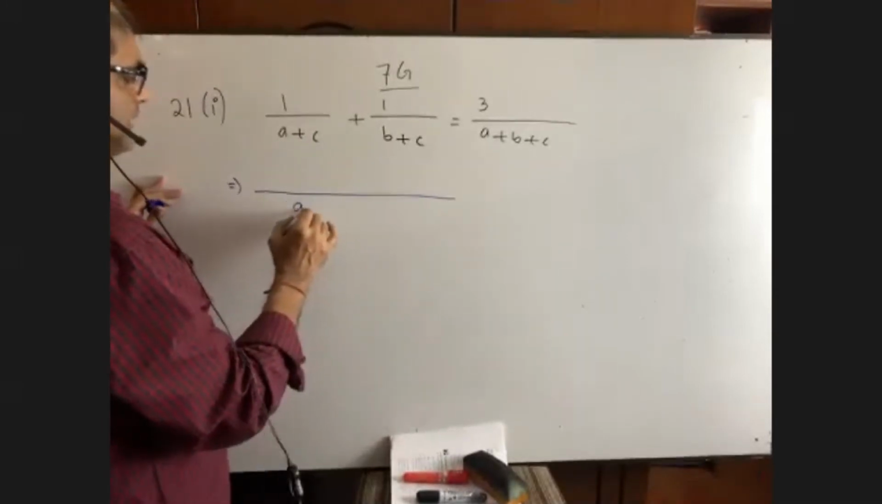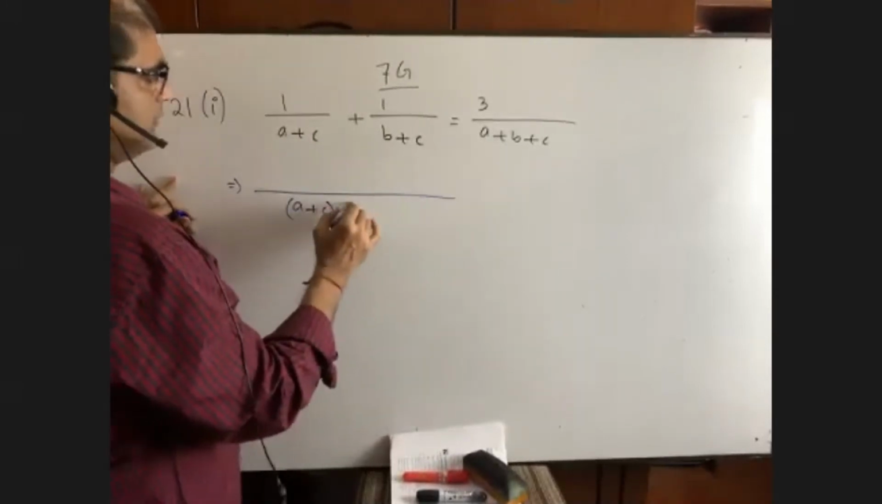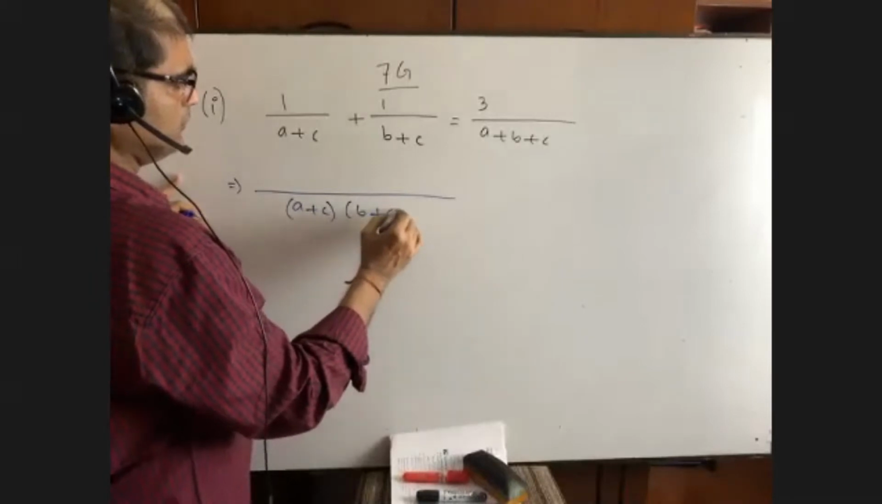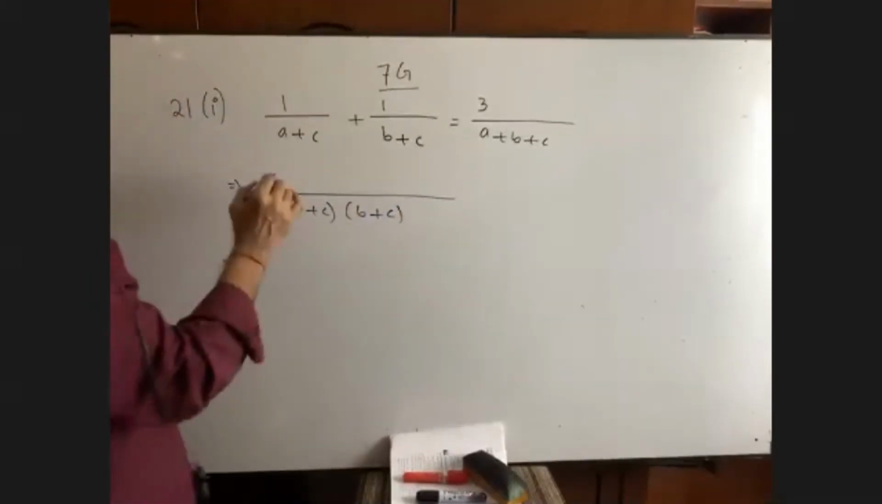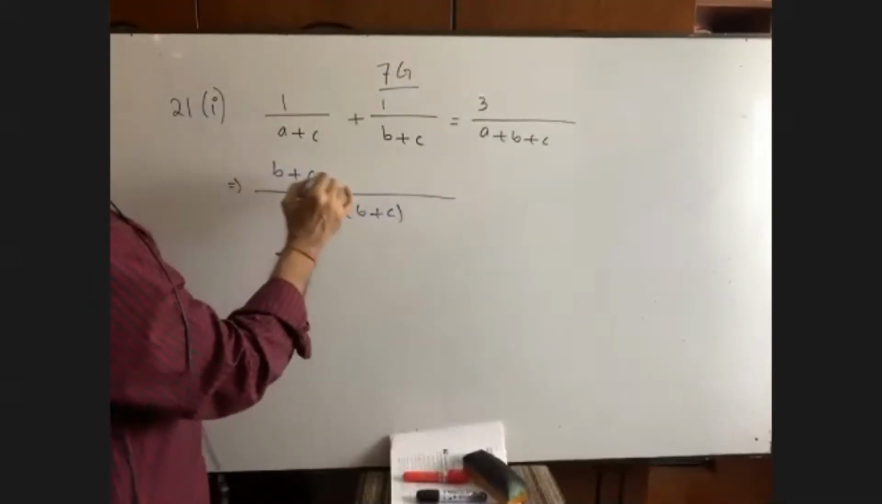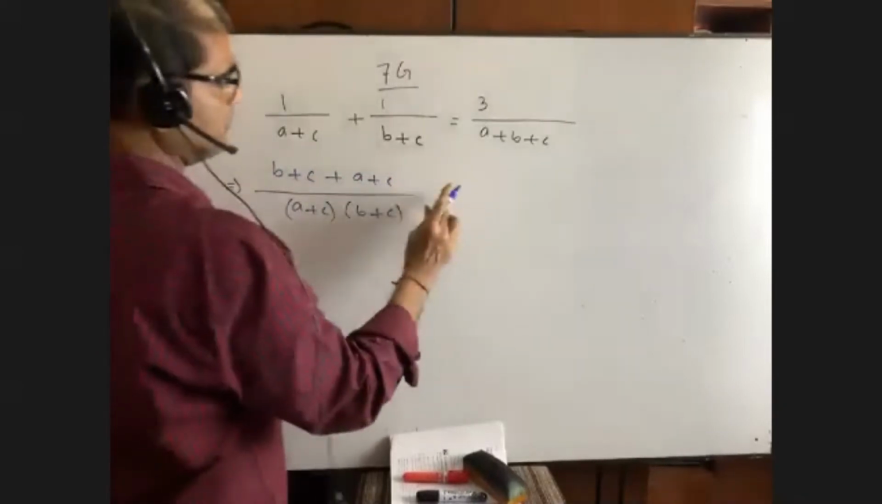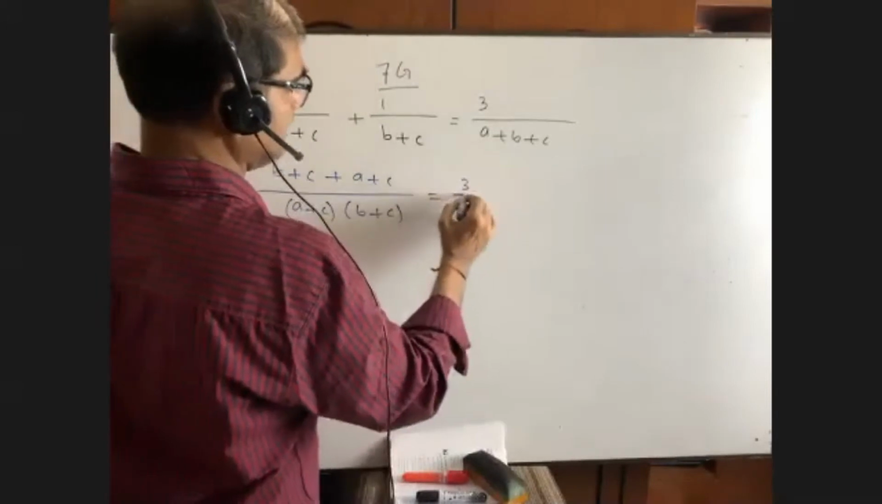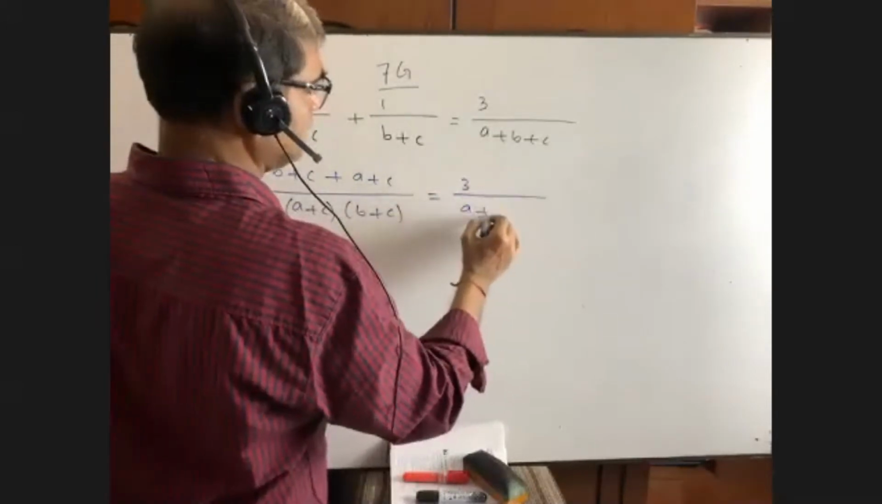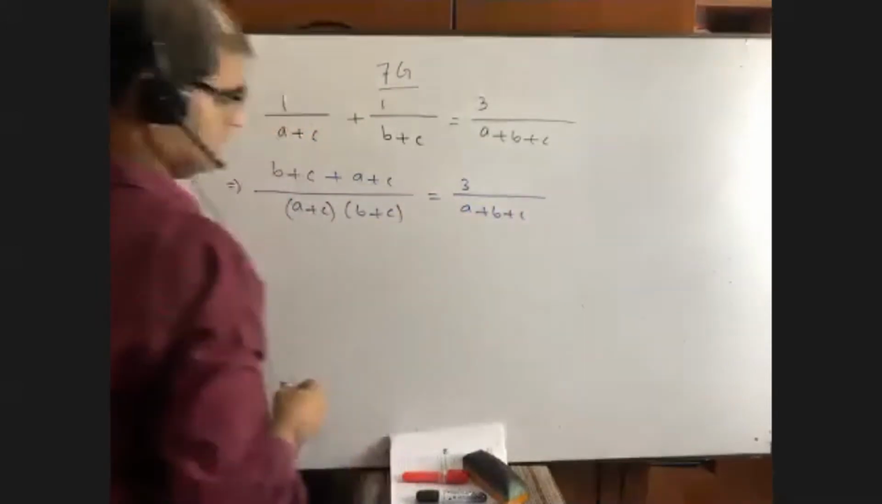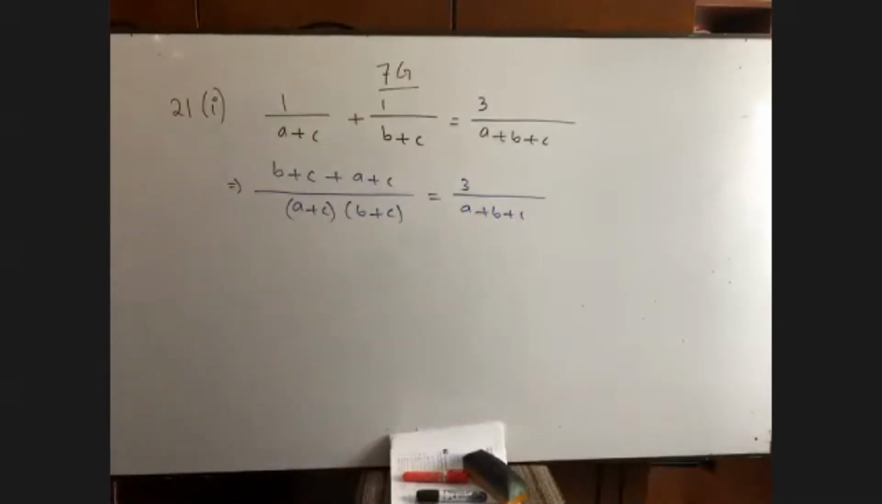It is what? A plus c. It is b plus c. So we are getting b plus c plus a plus c is equal to 3 by a plus b plus c. I think you have got it right. Okay.